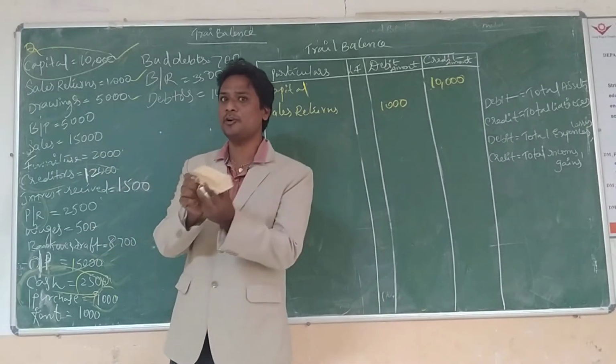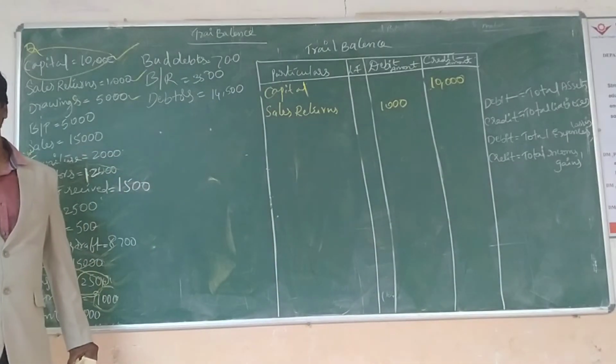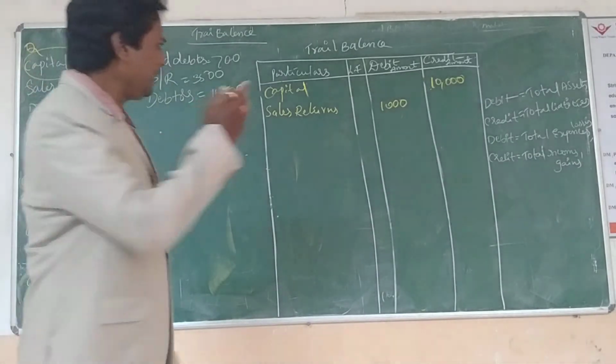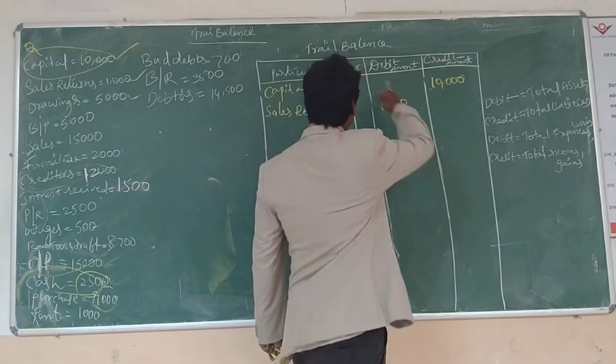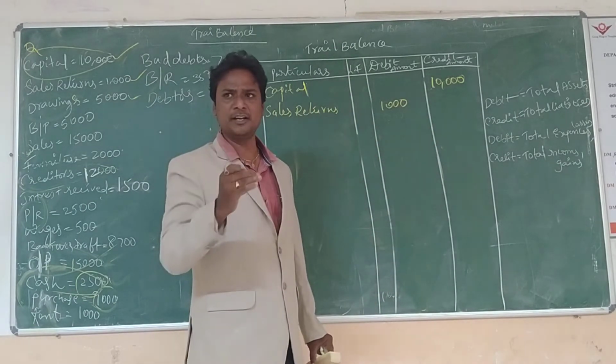That's why we call it a drawing. So does the capital amount decrease or increase when the proprietor takes from it?